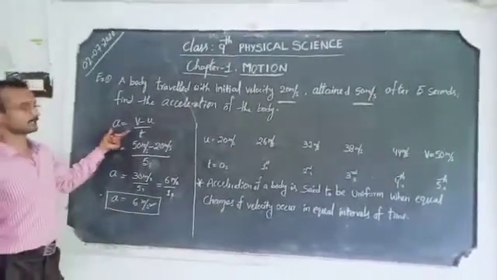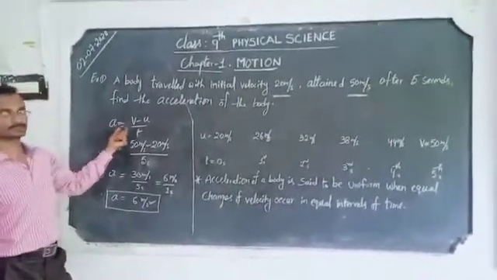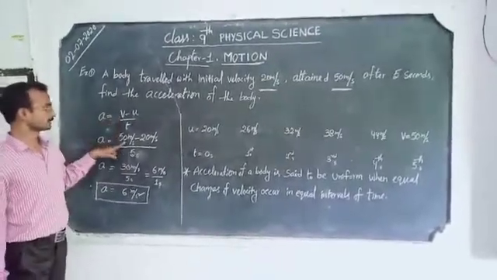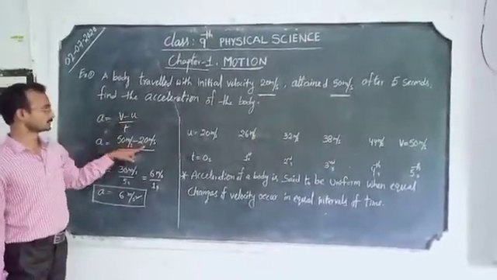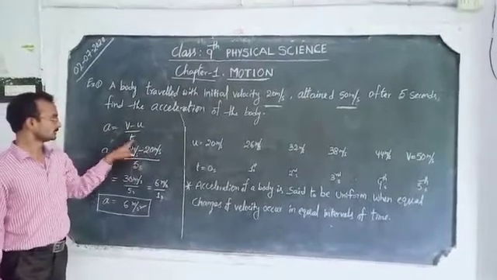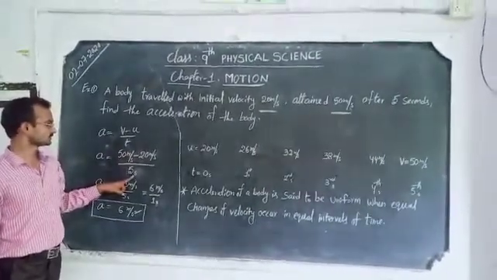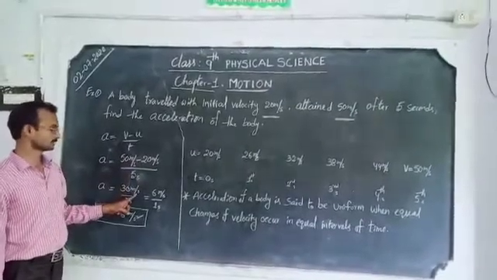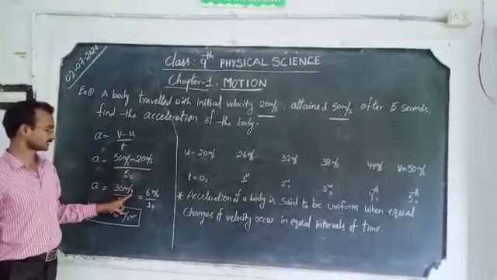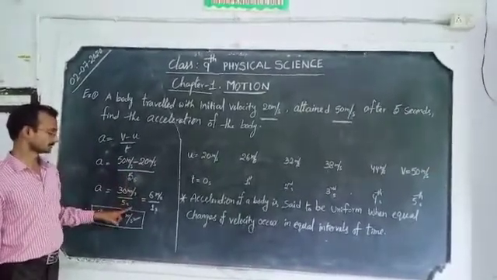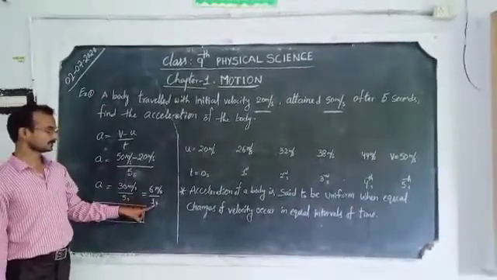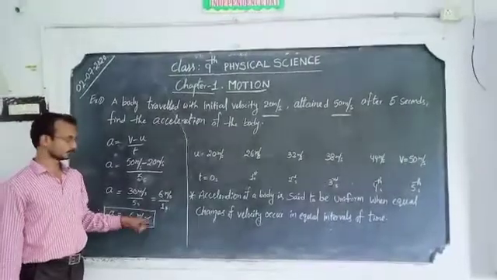According to the formula, we can write a = (v - u)/t. Here v is the final velocity, 50, u is the initial velocity, 20 meter per second, and the time taken is 5 seconds. After the calculation, we get 50 minus 20, 30 meter per second, divided by 5 seconds. After calculation, 30 by 5 is 6, so 6 meter per second per 1 second.